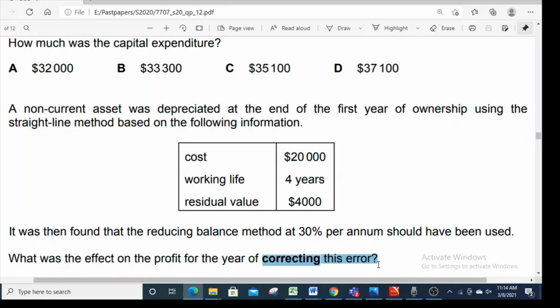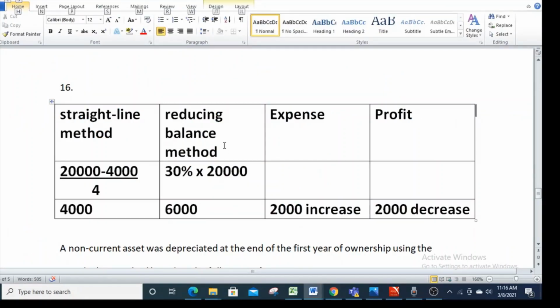So this involves both things, depreciation calculation as well as correction. And please always focus on the wording. What is actually asked, whether they have asked you profit before correction, that is profit with the error, or they have asked you the effect on profit after you have corrected the error. So again, such a question must be done with the help of calculation.